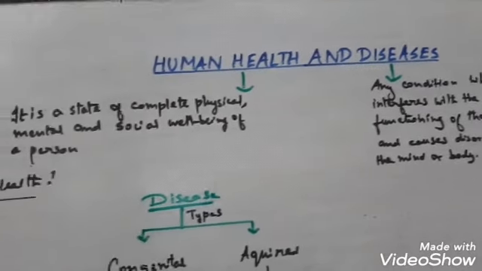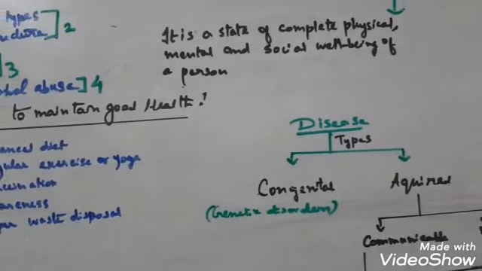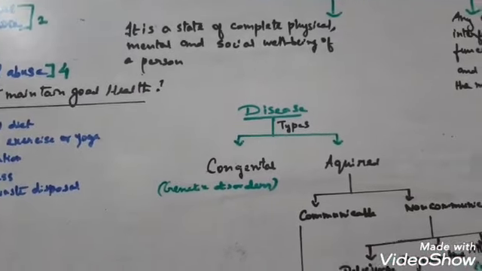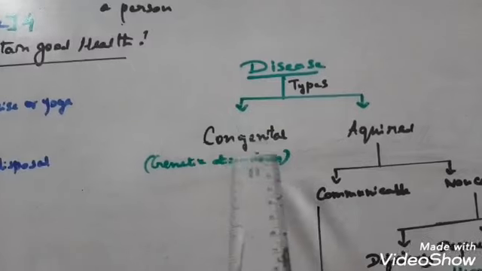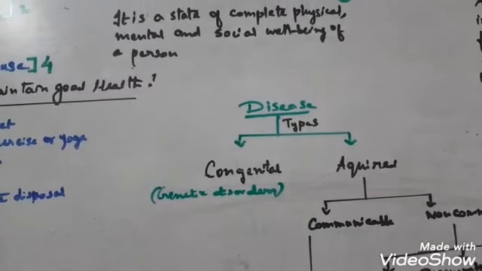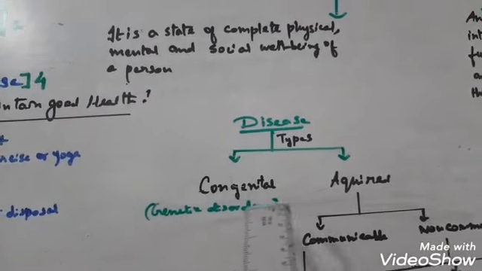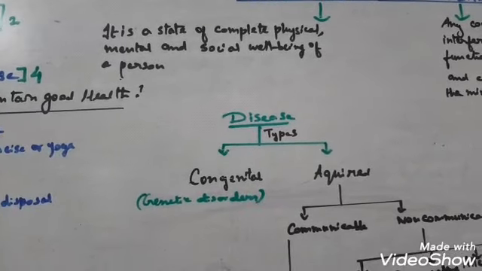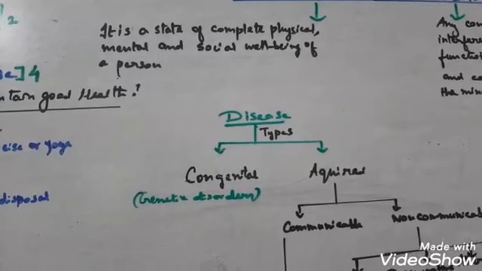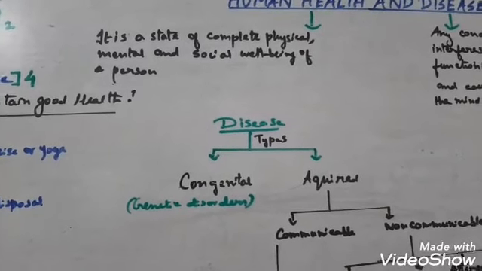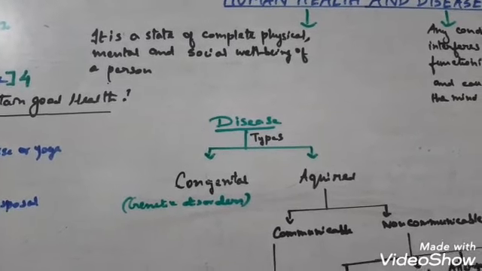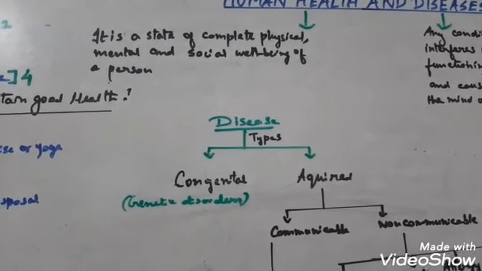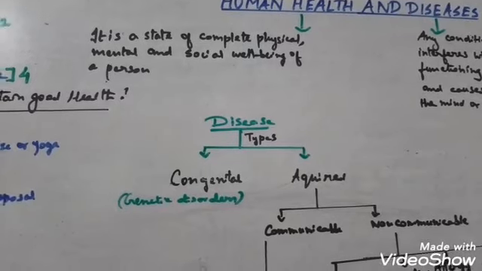Now let's go to the next part of the topic, that is diseases. Diseases can be divided into various types. The two major types are congenital and acquired diseases. Congenital means right from birth you may be suffering from a disease, for example genetic disorders like Down syndrome and sickle cell anemia. These are congenital diseases. They do not pass from one person to another by any means. They are genetic disorders that may pass only within families.